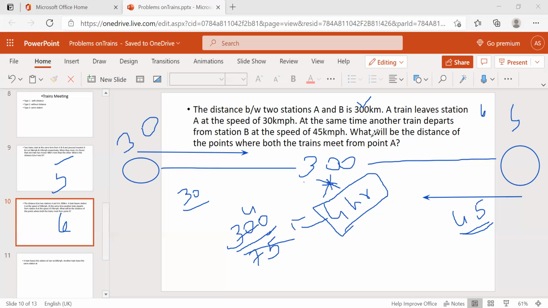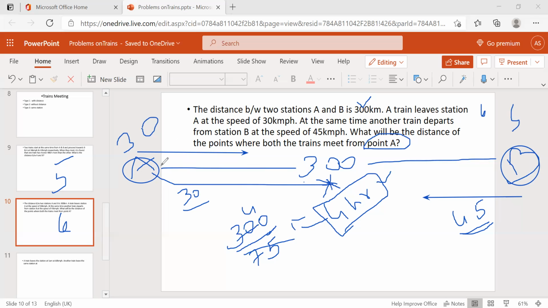But what they're asking is the distance of the point where both meet from point A. We have the time now. We need to know the distance from point A. This is A and this is B, right? What is the distance they're asking? So 4 hours.